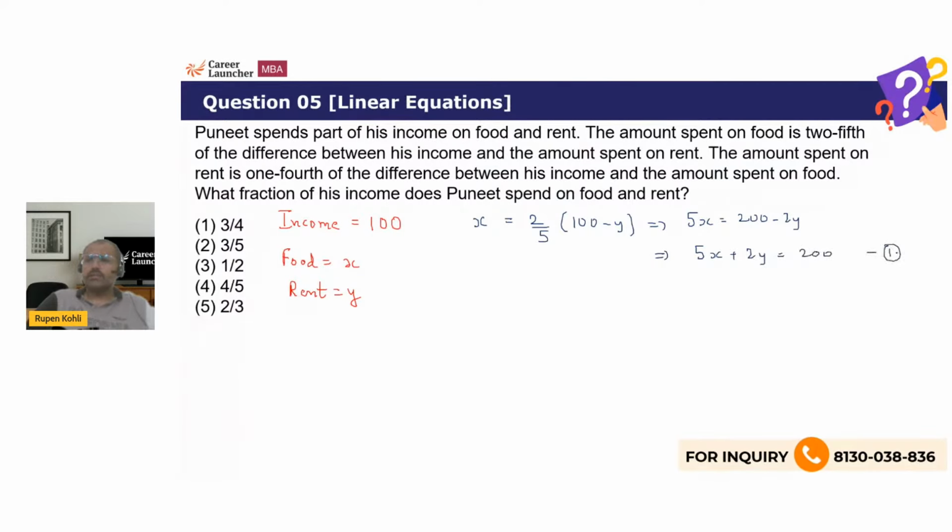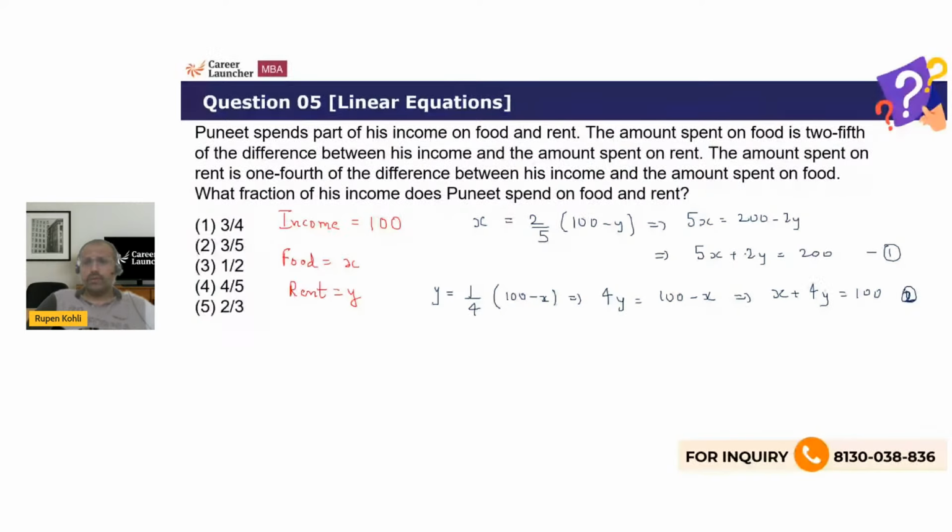I'm expecting another one from the second statement. The amount spent on rent, which is Y, equals 1/4 of, again, the difference of the income 100 and the amount spent on food X. So Y is 1/4 of 100 minus X. Again, usual equation, 4Y is 100 minus X. So X plus 4Y is 100. Second equation, right?